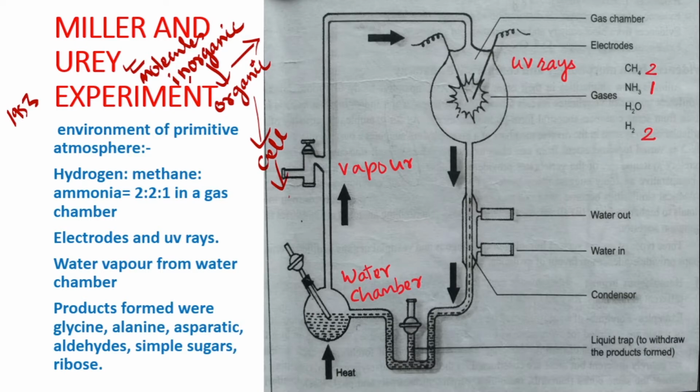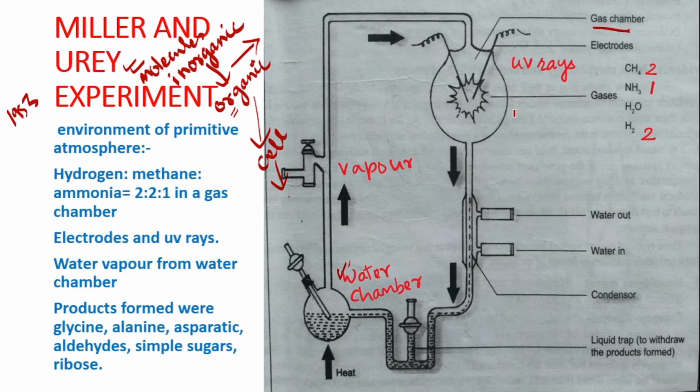So this kind of environment was there in the primitive atmosphere when these chemical reactions took place. Miller and Urey tried to make the same kind of environment in their experiment set. The same primitive atmosphere was made in their experiment set, so that these chemical reactions could take place. So this is the experiment setup. You can see two important parts: the gas chamber and the water chamber. In the gas chamber, the primitive atmosphere was made.